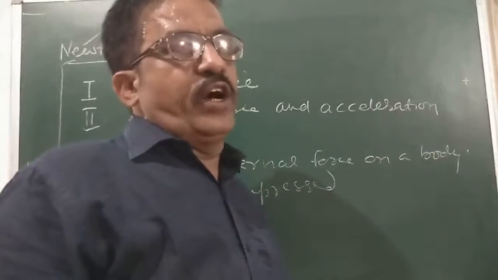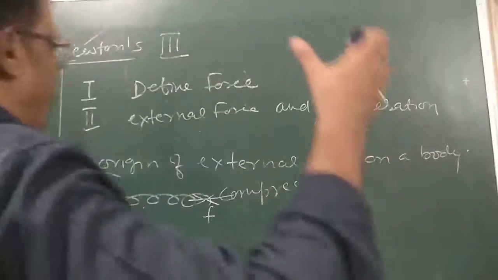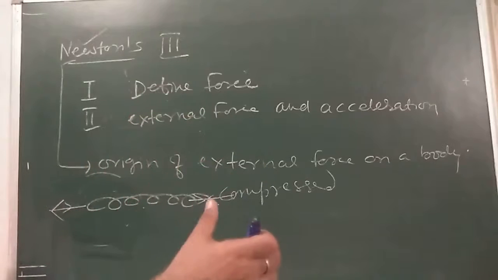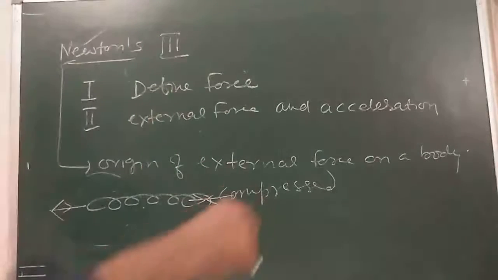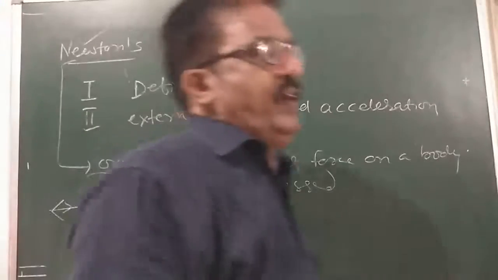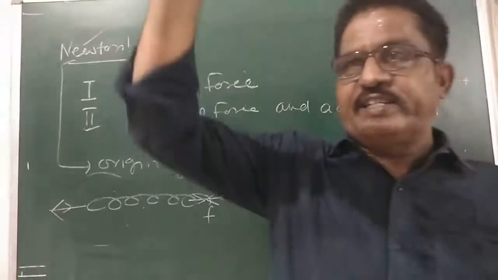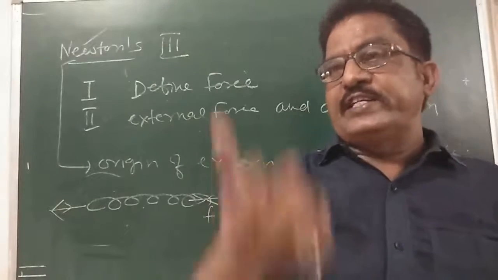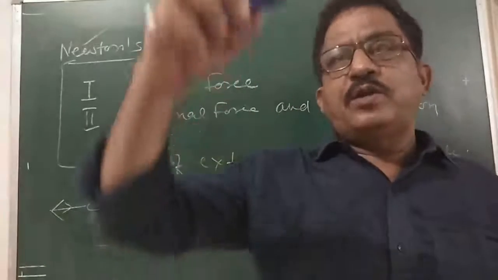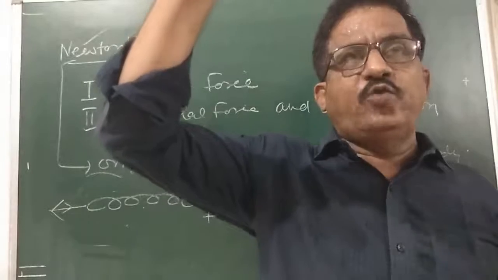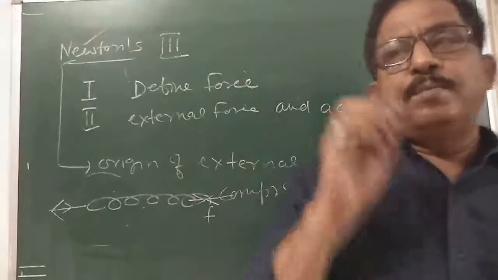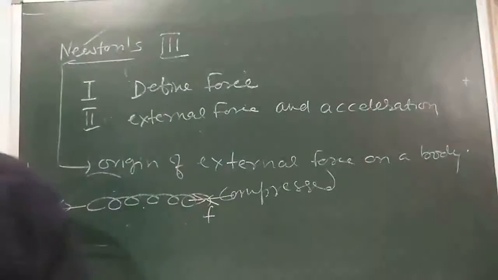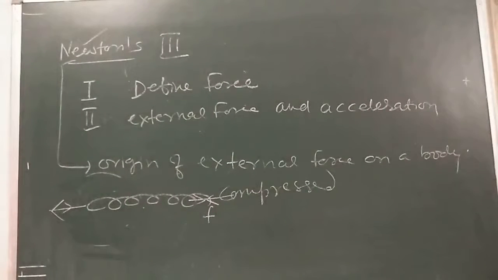So dear children, what happens here? The effect of the smaller force exerted by the stone on the motion of the earth is negligible. Is that clear? As the stone goes down due to gravity, it also exerts the same force on the earth, but the mass of the stone is very less compared to the mass of the earth. So that force we cannot notice.